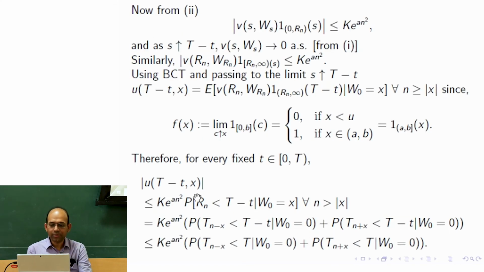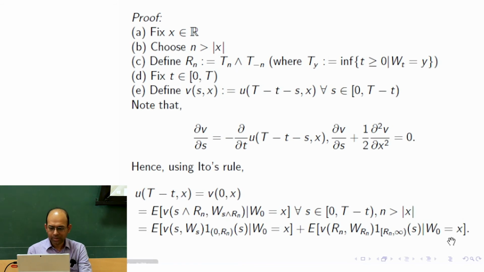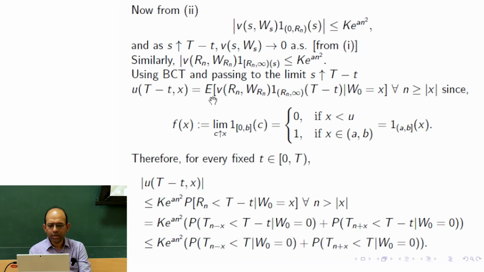The left hand side I am writing just here, and the right hand side I have this thing. But s appears here, and now I am letting s tend to capital T minus small t, so the limit would come inside.